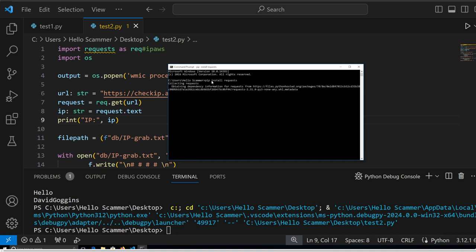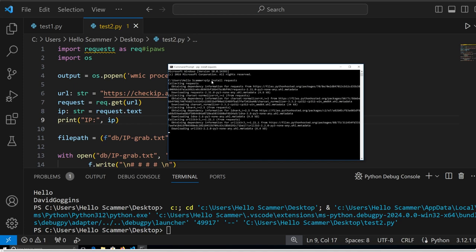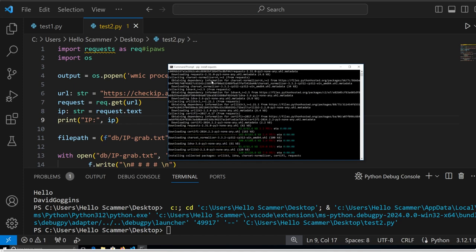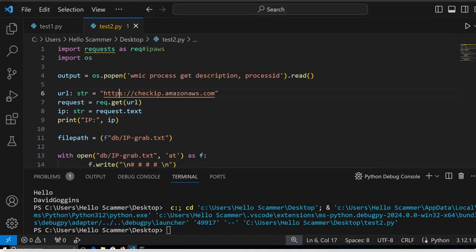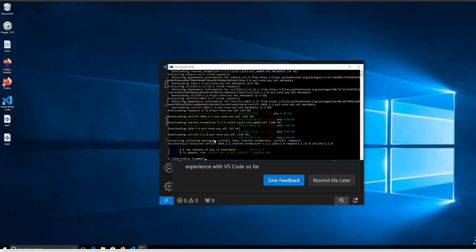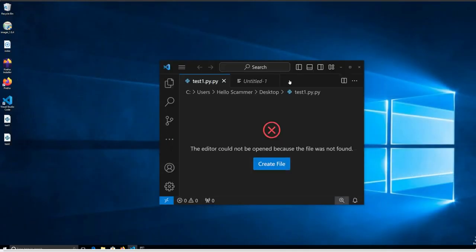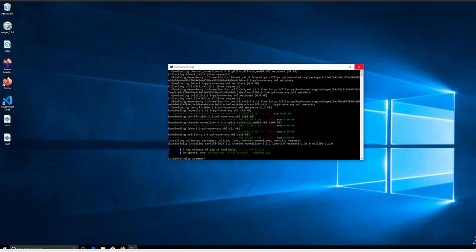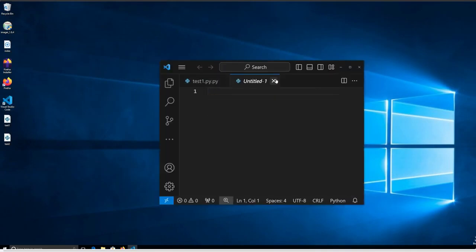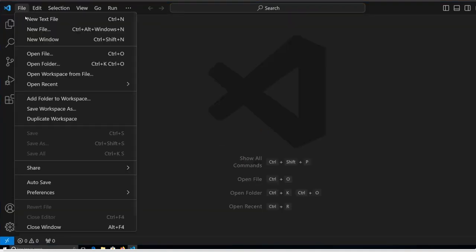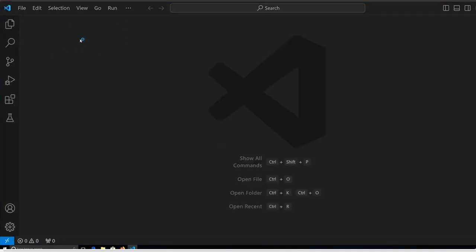Now we could have done this basically way easier. You may get an antivirus notification. Don't worry, your AV should just scan it and say, okay, it's fine, it was a mistake. So once you run this, you have requests installed. Now all you do is refresh the virtual machine. Just refresh, you can close this. Refresh the program. Let's start a new open file.